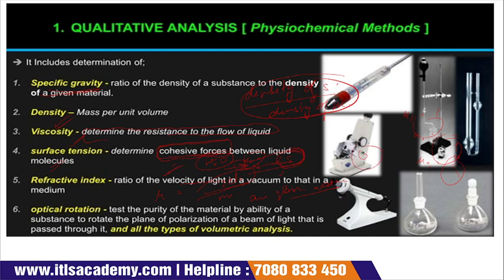So we need to know the refractive index of the particular substance or material which we are using. And then last is optical rotation. That's the test of purity of a material: the ability of a substance to rotate the plane of polarization. So what is this plane of polarization? The plane of polarization is something which has the tendency to rotate the beam of light. If light is passing from one medium to another, passing from here and here, we have a plane of polarization.